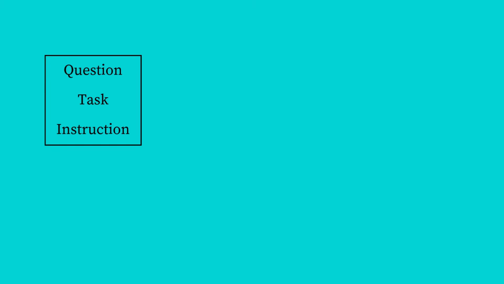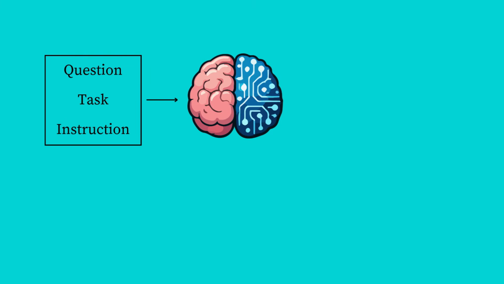Now let's visualize what's happening internally. Everything starts with an input. The user provides a question, task, or instruction. That input goes to the language model, which acts as the brain of an agent. At this point, the model asks itself, "Do I really know the answer?" If the answer is yes, it immediately generates a final answer. But if the answer is no, it decides to use a tool.